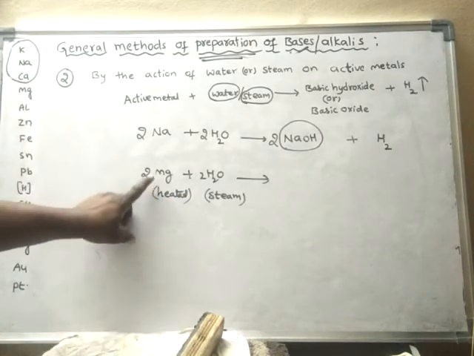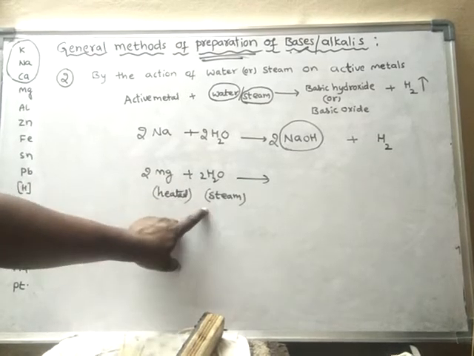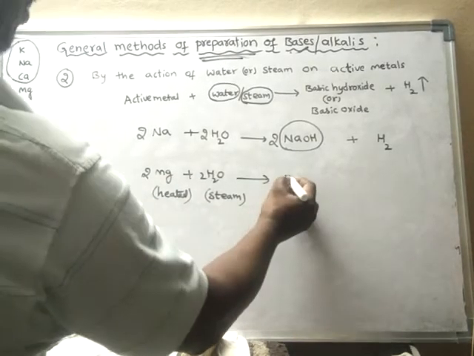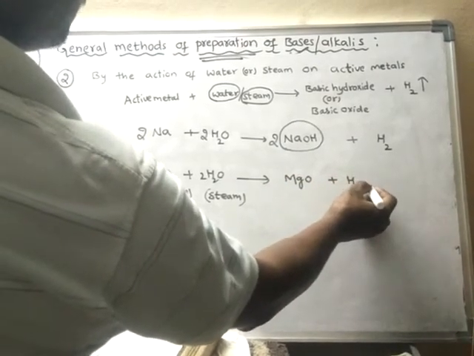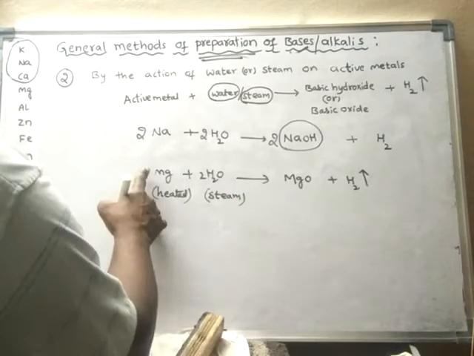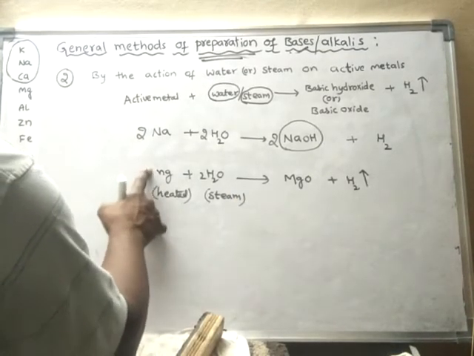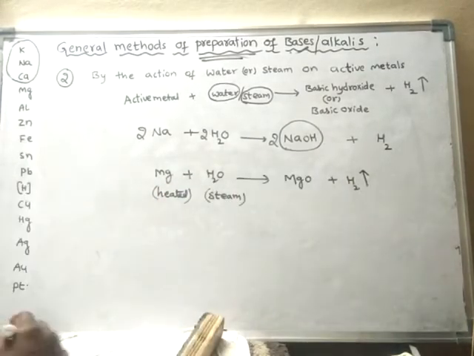So when magnesium metal is heated, it reacts with steam, then only it will react with steam and forms magnesium oxide, and hydrogen gas is liberated.